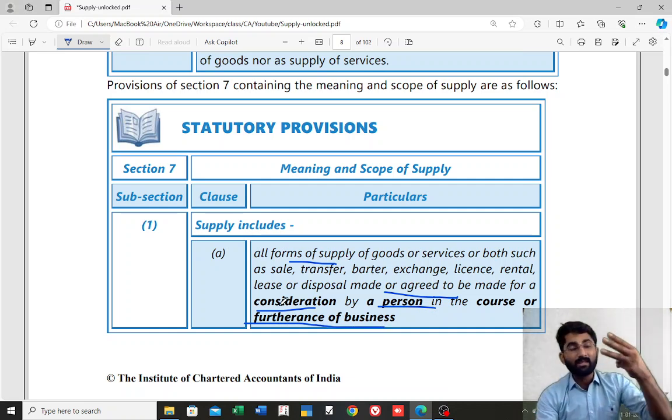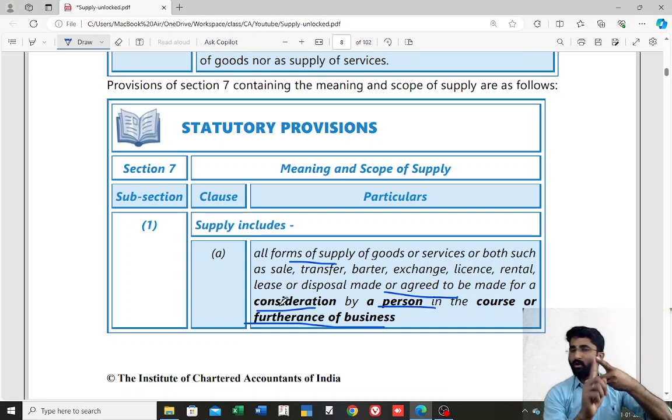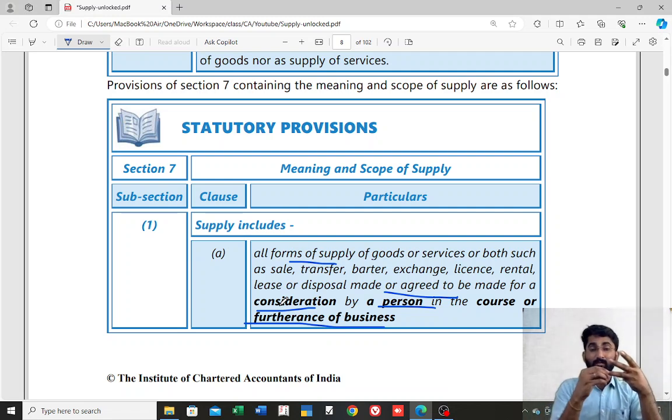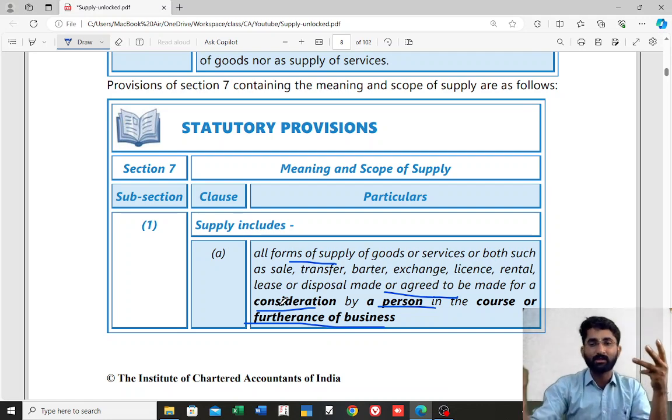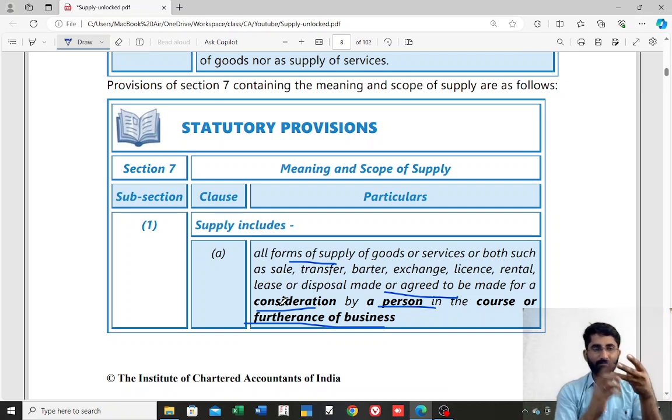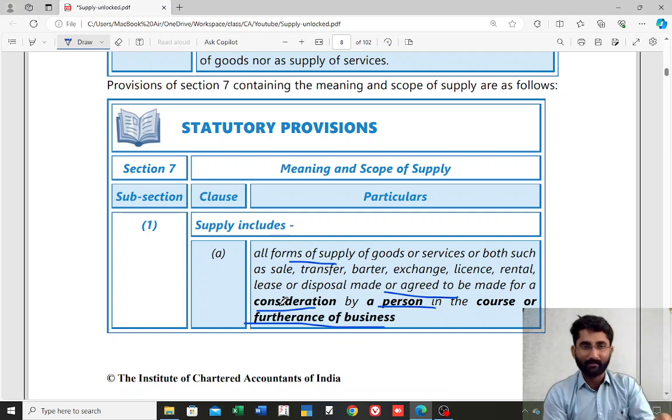People, these 3 are very important conditions. All forms, you name it, that is included. All forms, DSLR BELT, made or agreed to be made for a consideration. There should be a consideration. Section 7, subsection 1, clause A says that there should be a consideration, and in the course or furtherance of the business. That means if you are doing that supply in the course or furtherance of the business, only then it is included, otherwise it is not included. Please do remember that. So these are the 3 important conditions to call it a supply. Section 7, subsection 1, clause A.